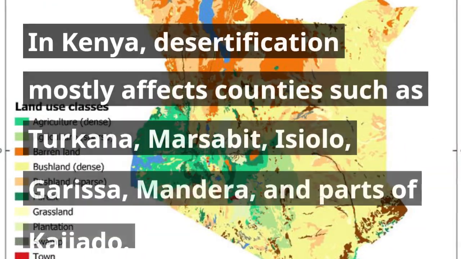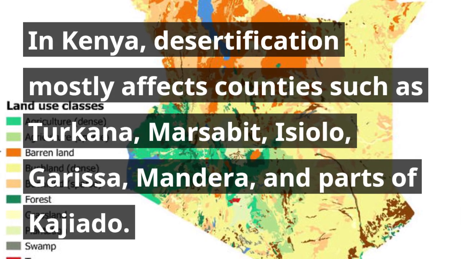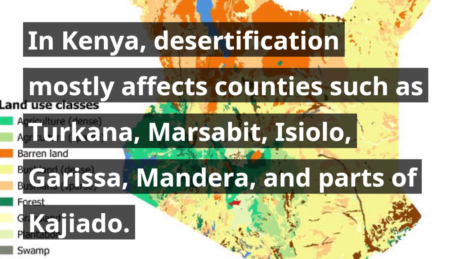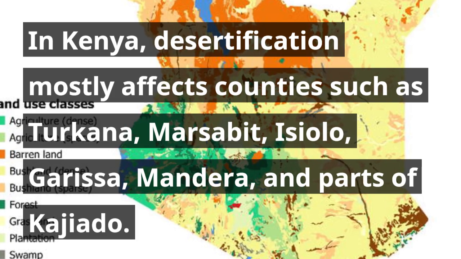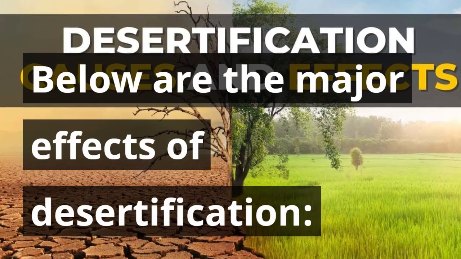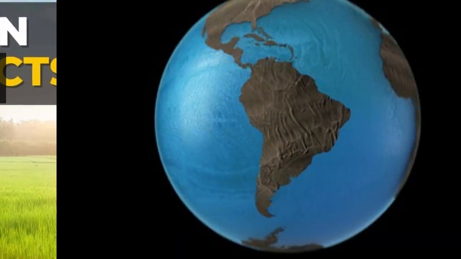In Kenya, desertification mostly affects counties such as Turkana, Marsabit, Isiolo, Garissa, Mandera, and parts of Kajiado. Below are the major effects of desertification.